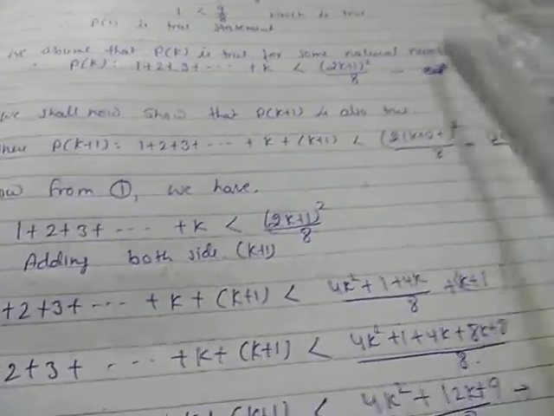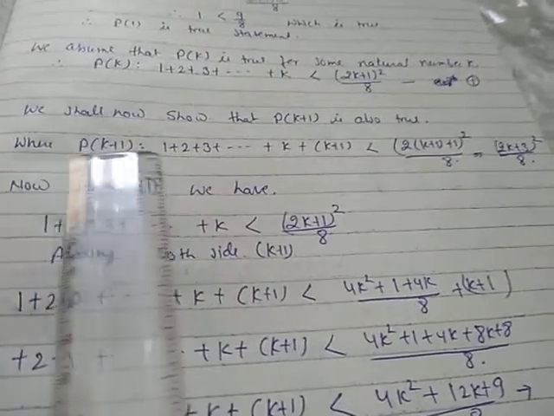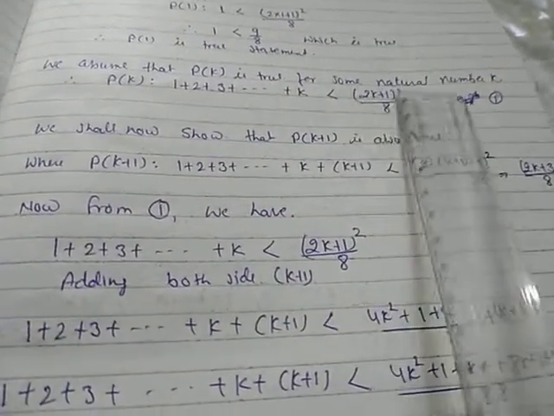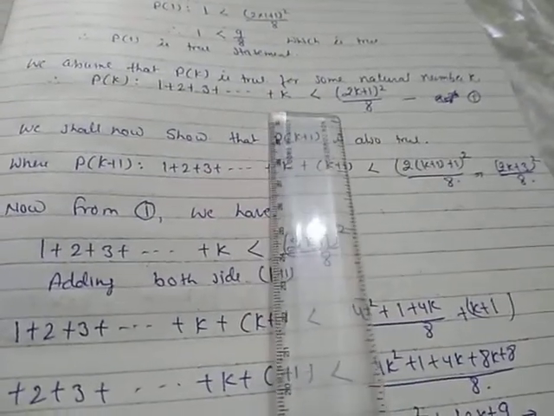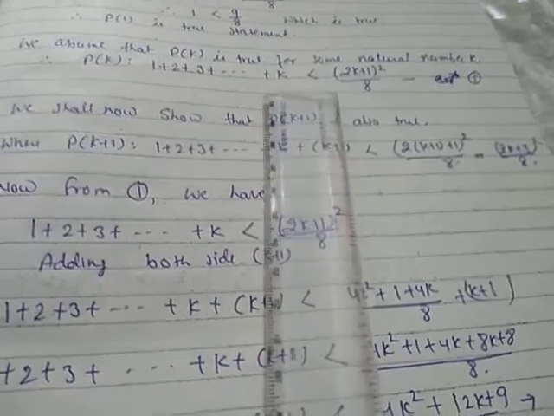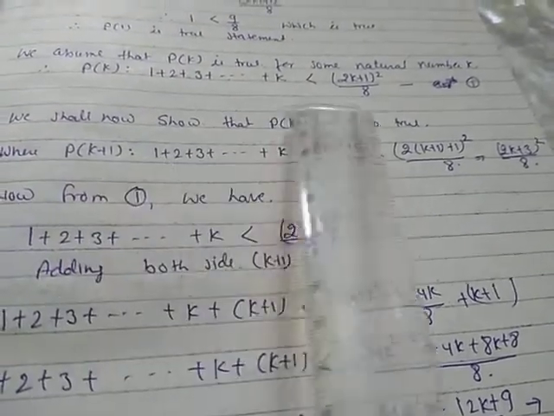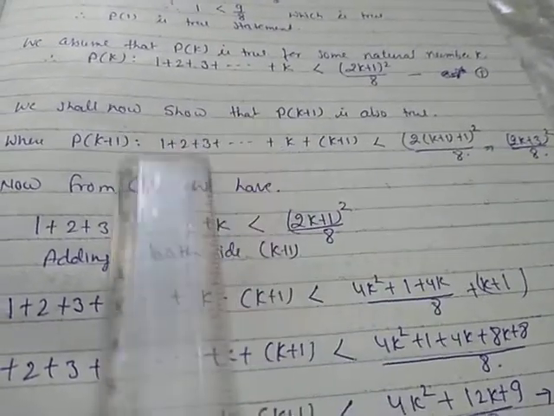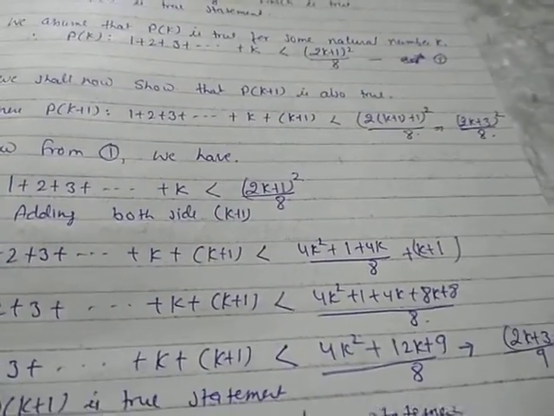Now children, what we did earlier, we replaced the sum from 1 to k by taking help of Pk. Now here, since it is an inequality, many values are there. Therefore we cannot put the sum from 1 to k as (2k+1)^2 upon 8. This is the slight difference between the earlier questions and this kind of inequality.